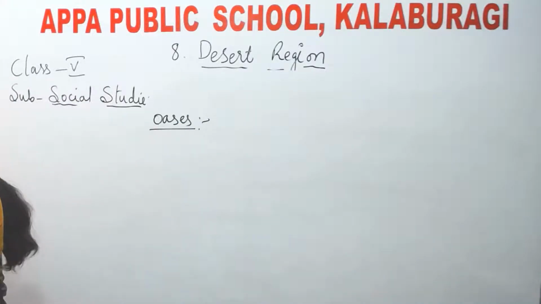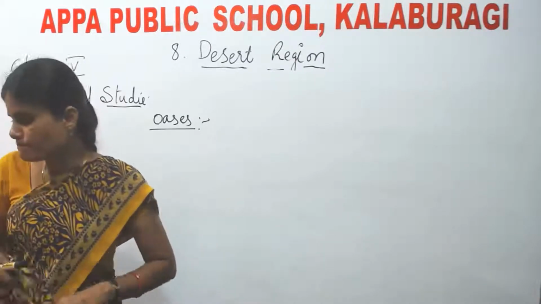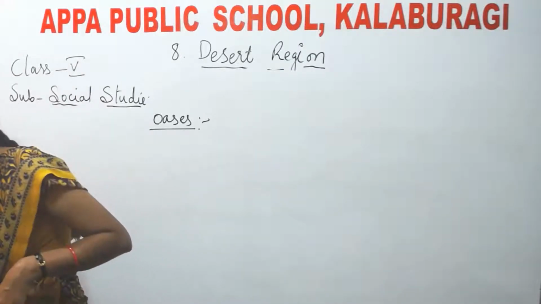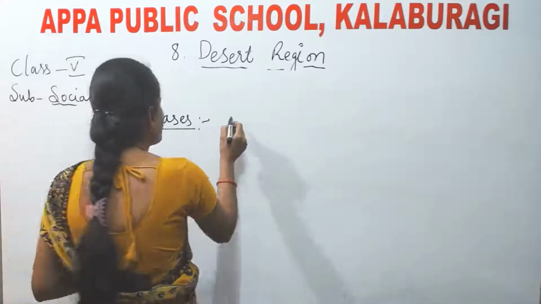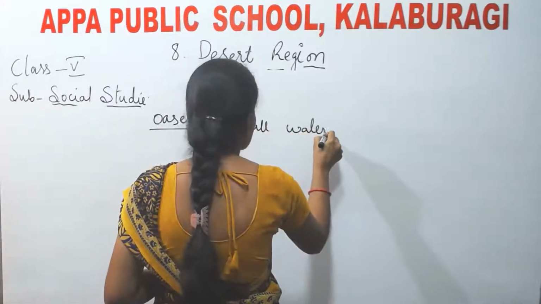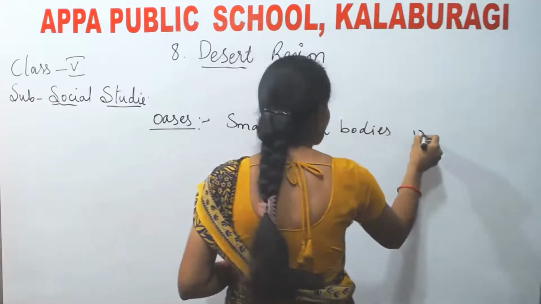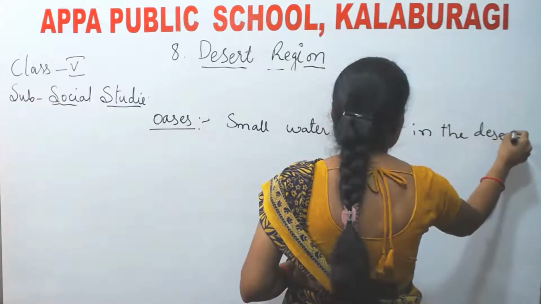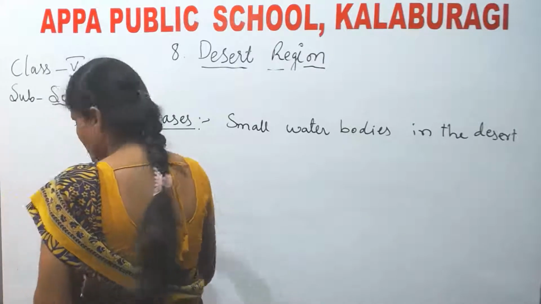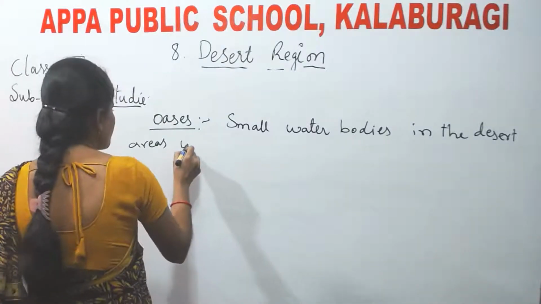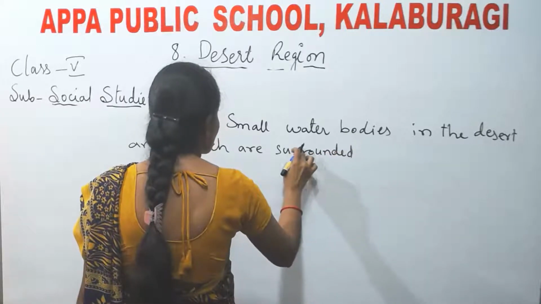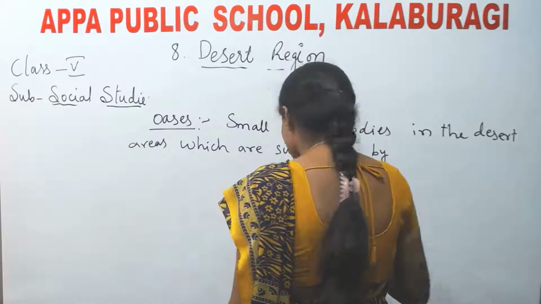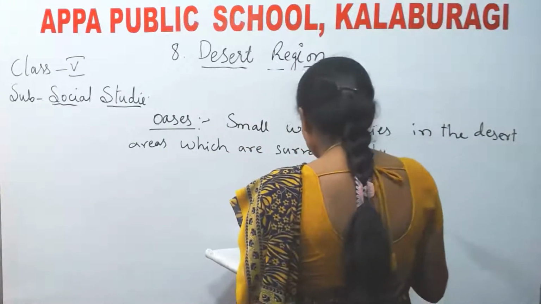What are oases? Small water bodies in the desert areas which are surrounded by green vegetation.